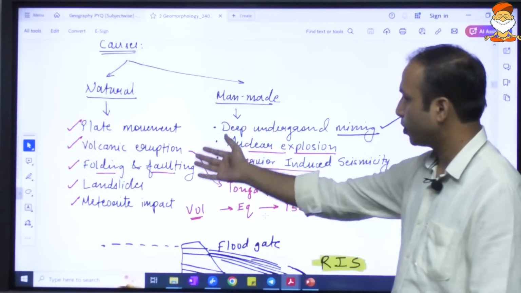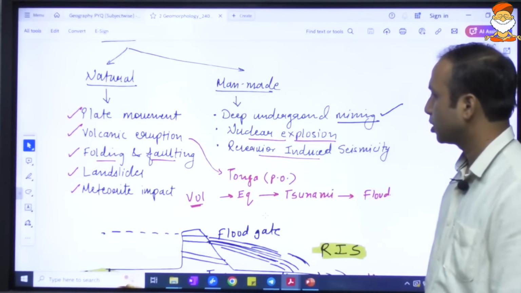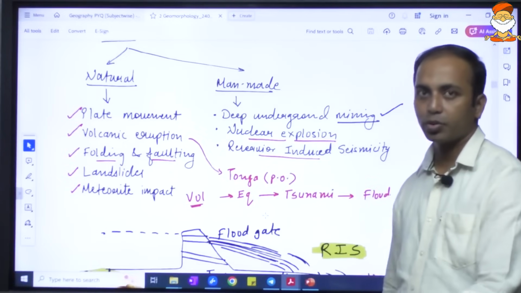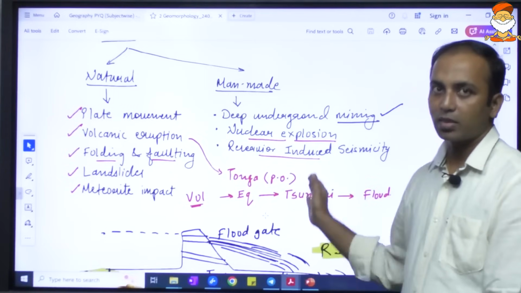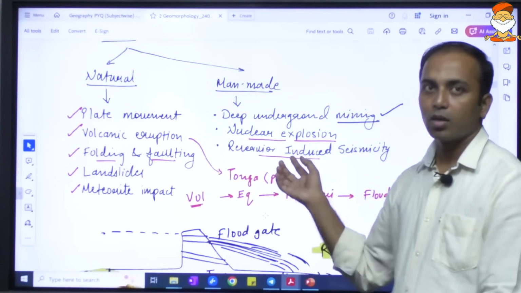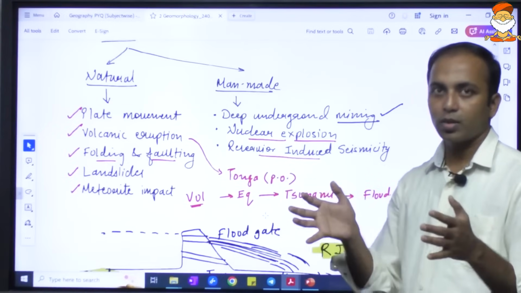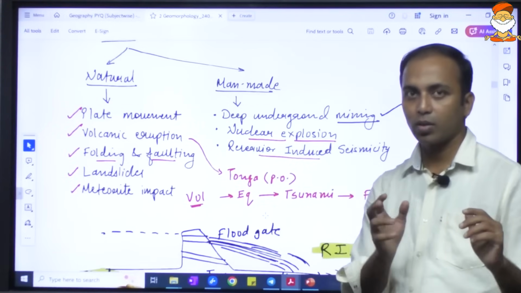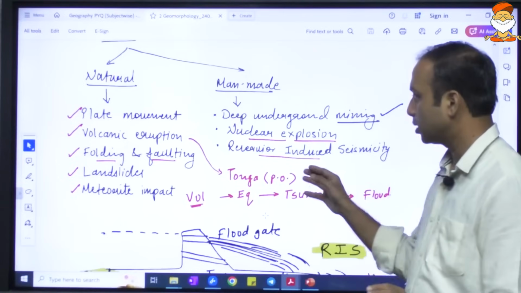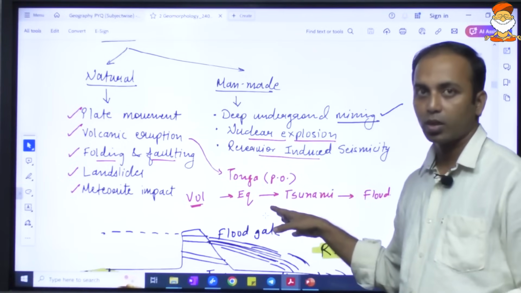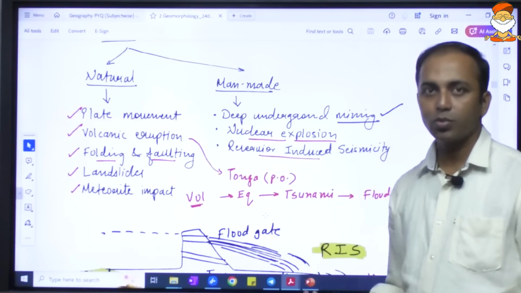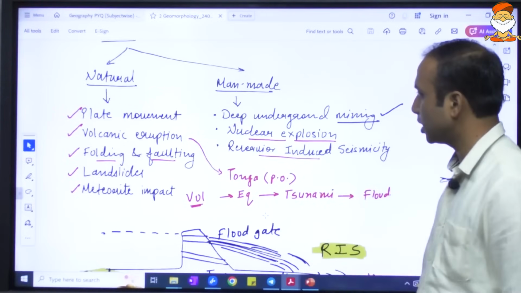It can be plate movement or the volcanic eruption. For example, in 2021 the volcanic eruption in Tonga, which is in the Pacific Ocean, led to an earthquake, and because of the earthquake, coastal flooding, a tsunami, had come. This was a mains question. It can be asked in the prelims also, whenever these are there in the news.